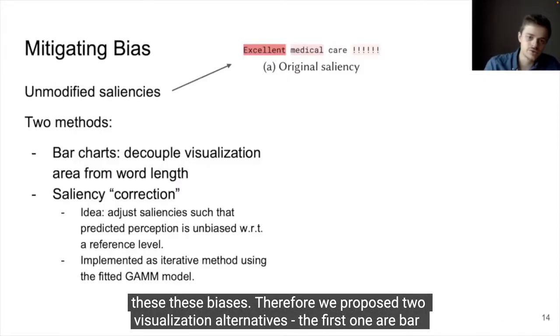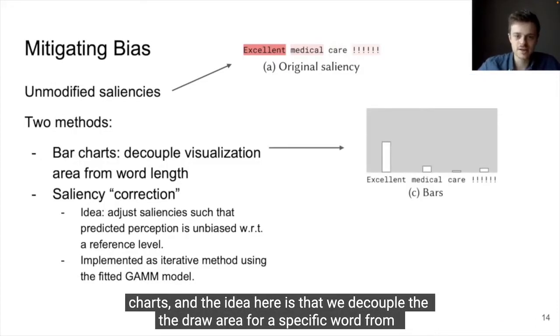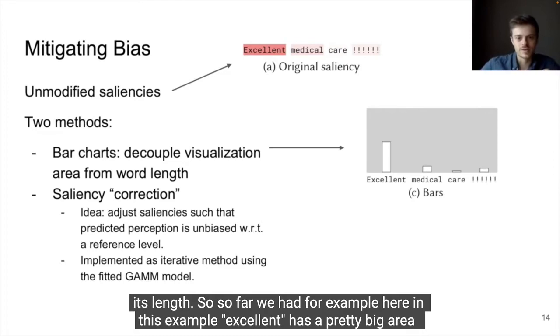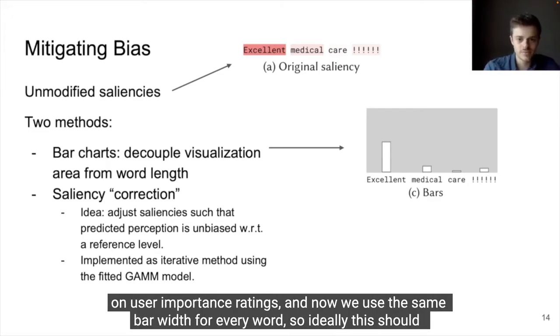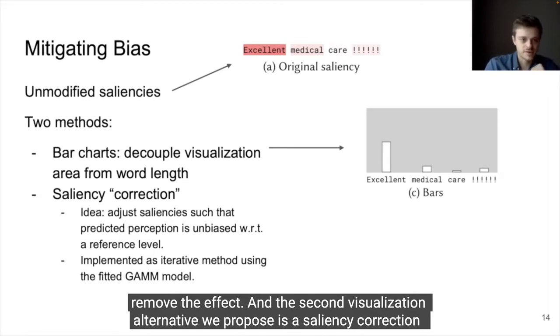And therefore we propose two visualization alternatives. The first one is bar charts, and the idea here is that we decouple the draw area of a specific word from its length. So far, in this example, excellent has a pretty big area which it occupies and also has a lot of color, and we found that word length had a significant impact on user importance ratings. Now we use the same bar width for every word, so ideally this should remove the effect.